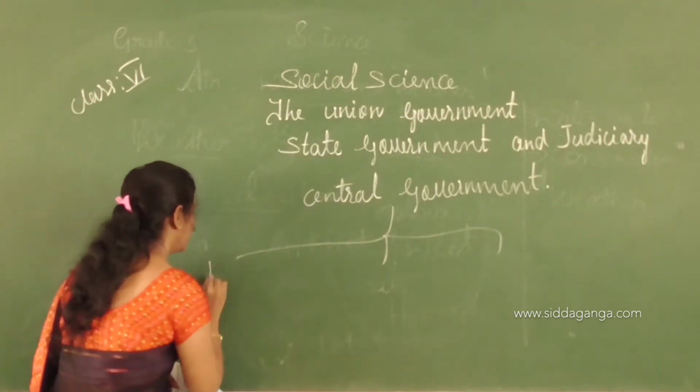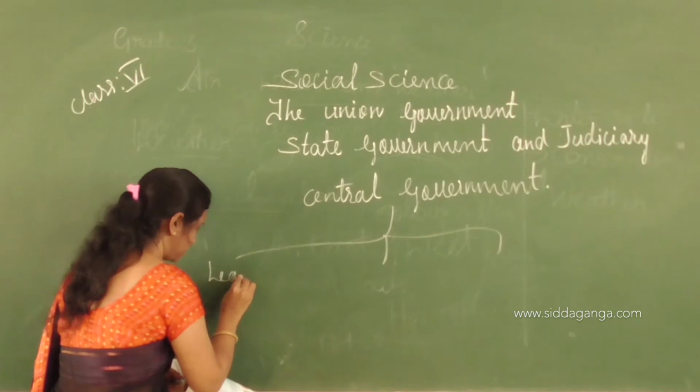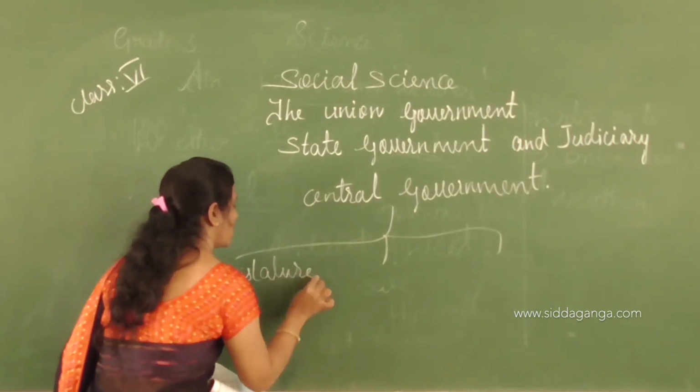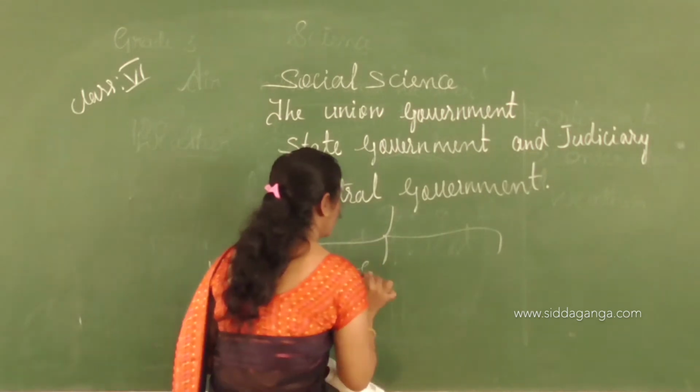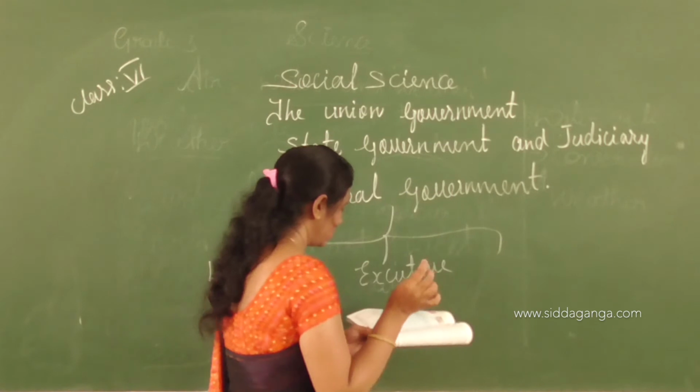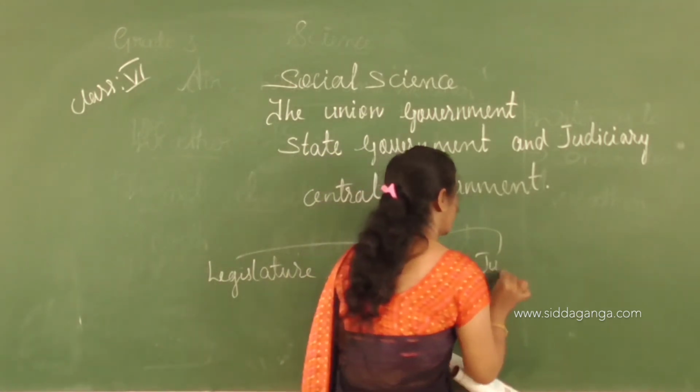Which are these, children? Legislature, executive and judiciary.